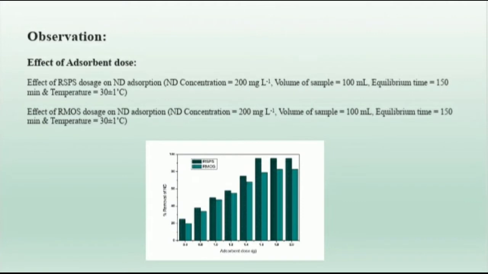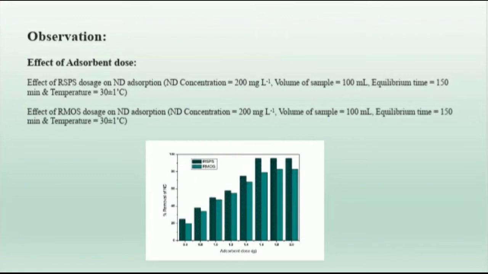In this graph, I am varying the adsorbent dose, which is in x-axis, and keeping all other parameters, that is dye concentration, volume of sample, time and temperature constant. And then I have observed the percentage of dye removal, which is in y-axis. As a result, what I observed is percentage of dye removal increases with increase in adsorbent dose.